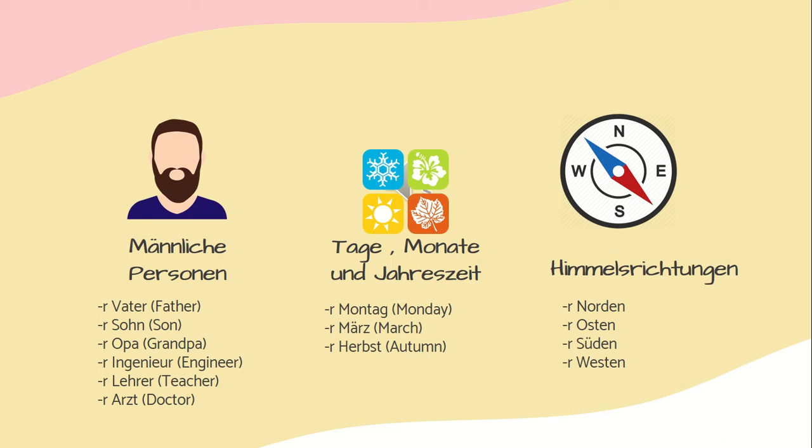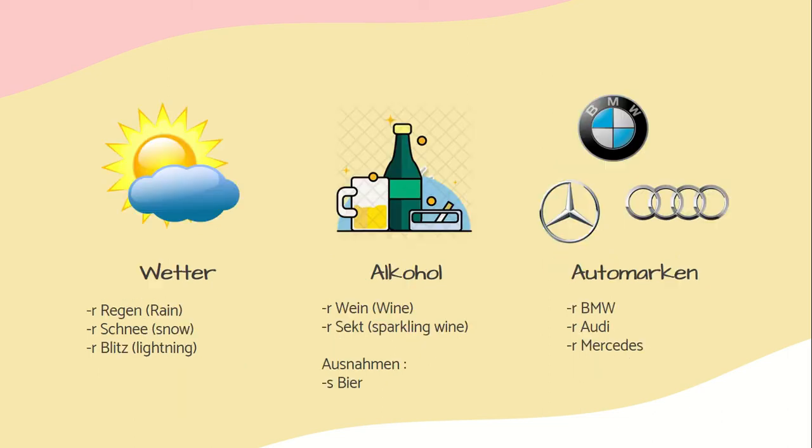The next rule is the directions in the points of the compass, Himmelsrichtungen. All 8 directions of the Himmelsrichtungen begin with the article der. Der Norden, der Osten, der Süden, der Westen. And next, most words related to weather are also masculine, such as the rain, der Regen, the snow, der Schnee, and the lightning, der Blitz.